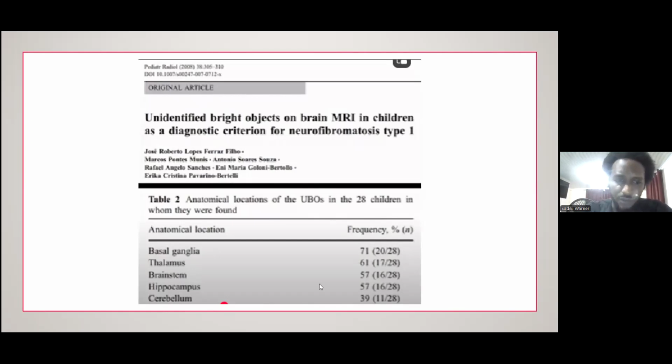Of note, the UBOs seen in the hippocampus and the brainstem are about the same frequency. So it's something that we should look for when we do these MRIs, looking at the hippocampus in these patients.